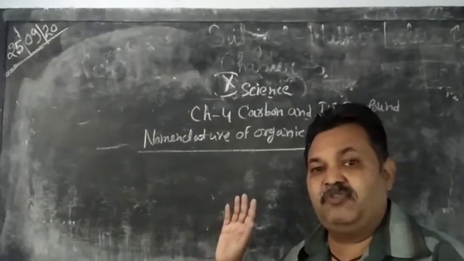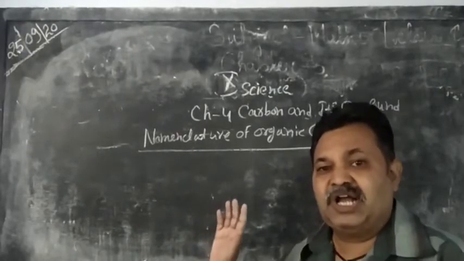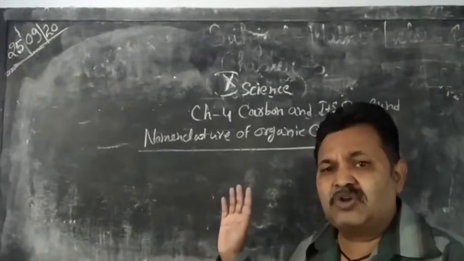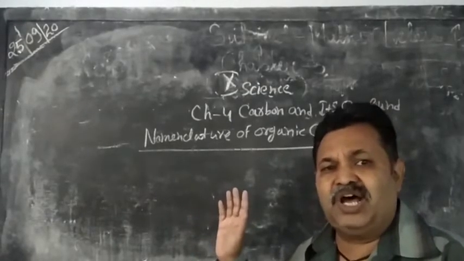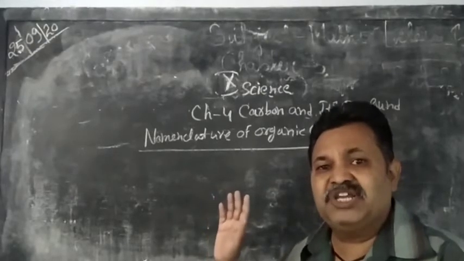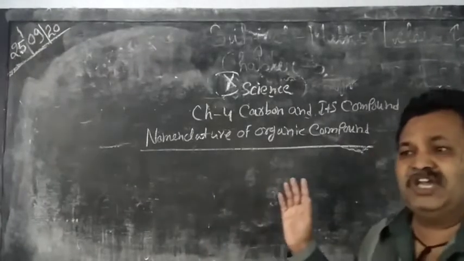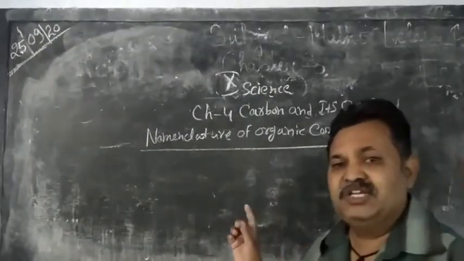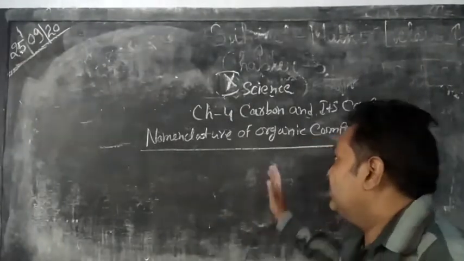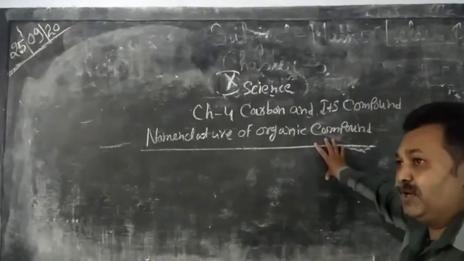It means that it forms long chain compounds. Carbon compounds are enormous in number because they form chain compounds, so many chain compounds are formed.